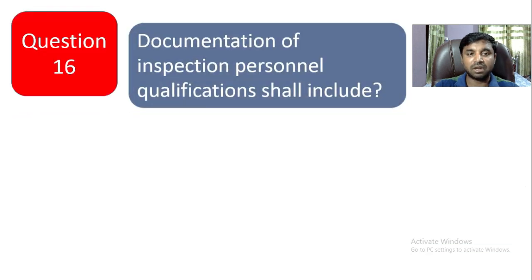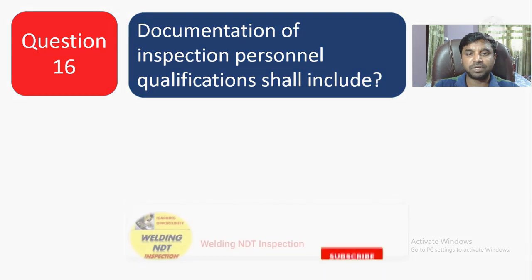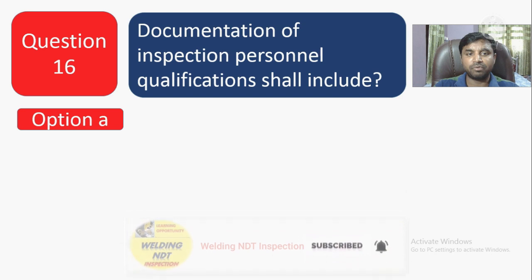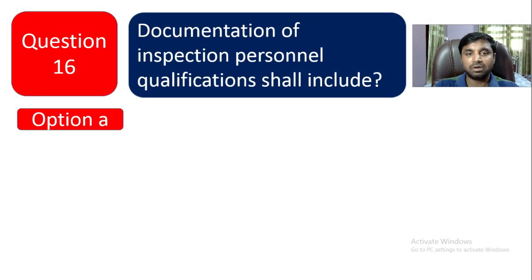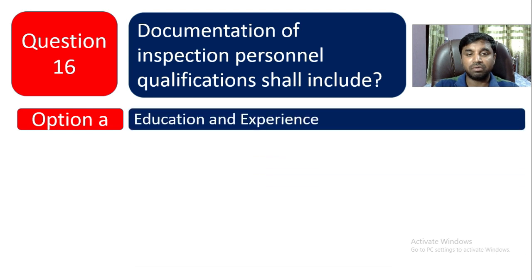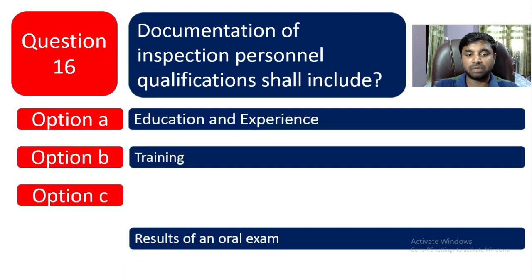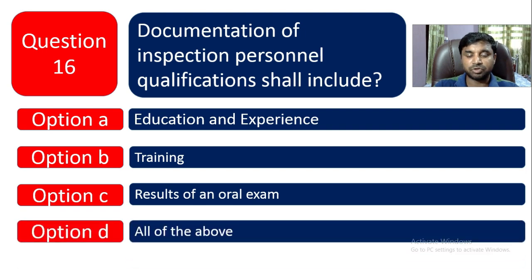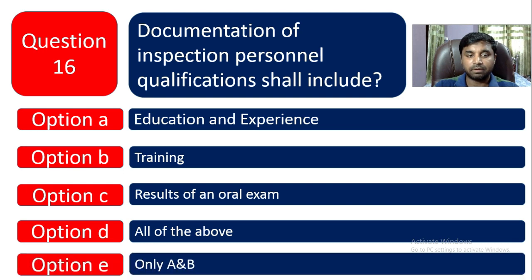Question number 16. Documentation of inspection personnel qualification shall include what? Option A, education and experience. Option B, training also, and option C, a result of an oral exam. Option D, all of the above. So option D, all of the above, is the correct one.